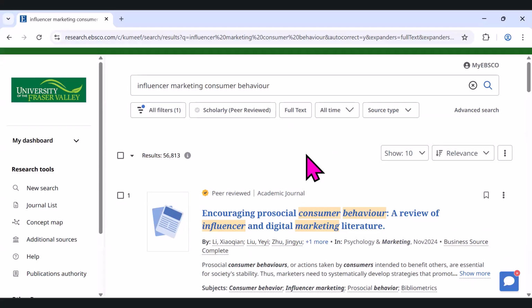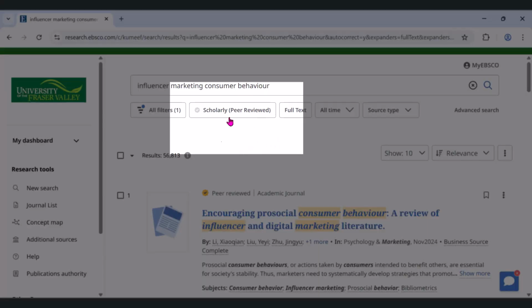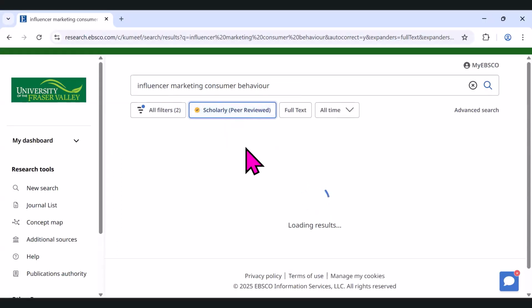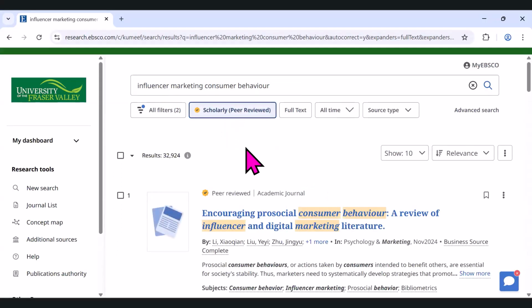Second, before we evaluate the results that have come up, you might want to take a look at your assignment instructions. A few key things there can influence your searching. The first is, what type of sources are you allowed to use? If your assignment says you must have scholarly or peer-reviewed articles, there is a button below the search bar that you can click, and it will narrow to the scholarly articles, which is great because then other things aren't going to pop up and you can check off that you've completed that aspect of the assignment.